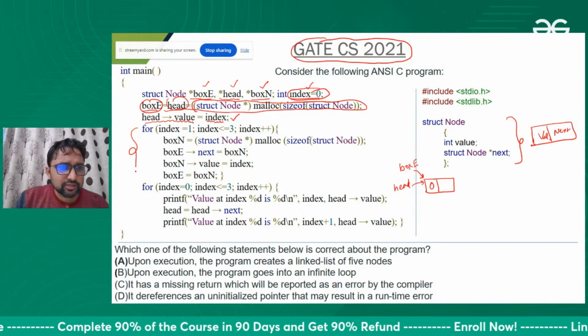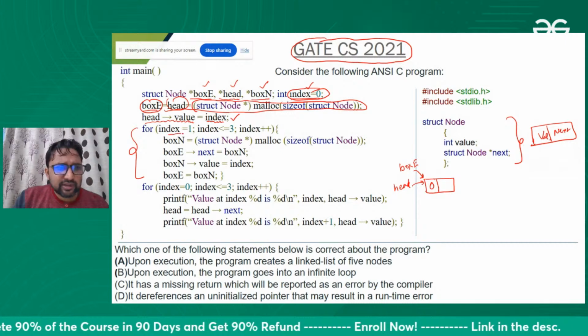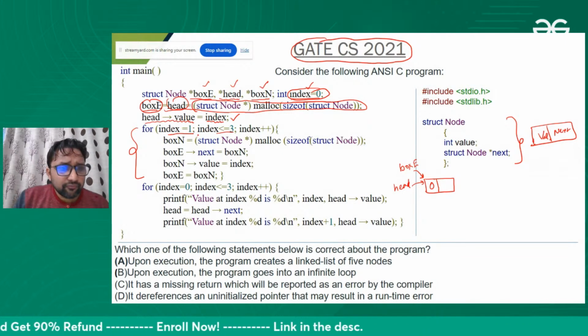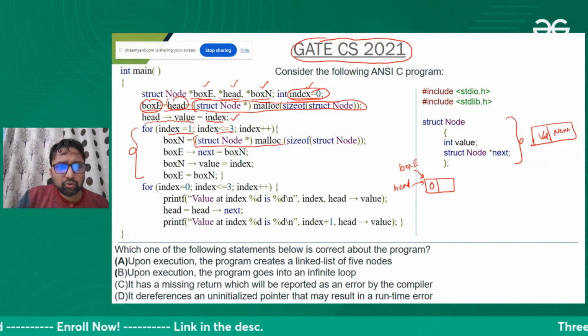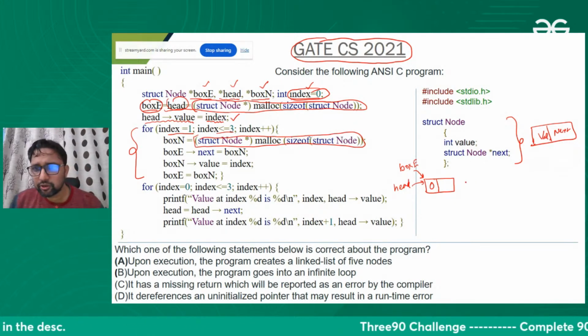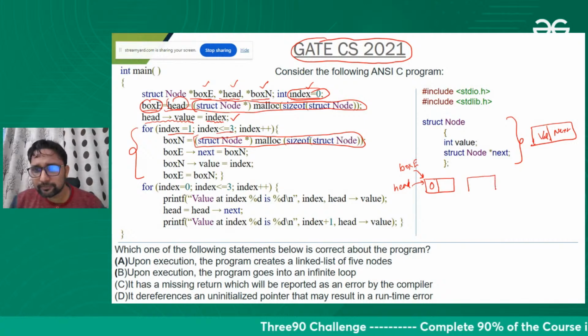Now let's execute this loop. So this loop is starting from 1 to 3, so 3 times this will execute. Fine. We are making a new node. Reserving a space for a new node means creating a new node. So let me create a new node. Fine.